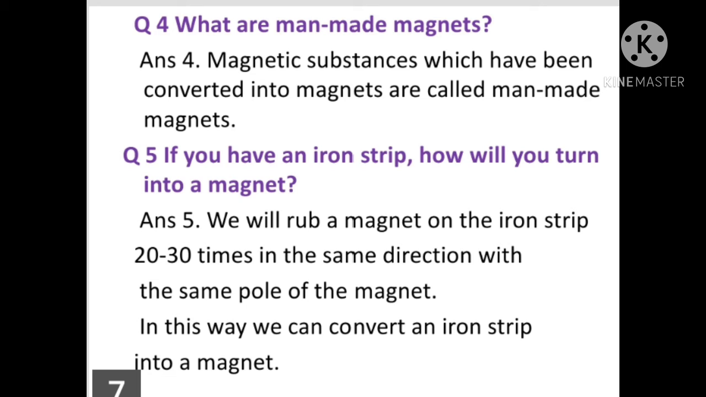Question number 5. If you have an iron strip, how will you turn it into a magnet? Answer: we will rub a magnet on the iron strip 20 to 30 times in the same direction with the same pole of the magnet. In this way, we can convert an iron strip into a magnet. When rubbing, we have to take care that it is rubbed only in one direction. When we reach the next end, we have to lift up and then come back to the first end.